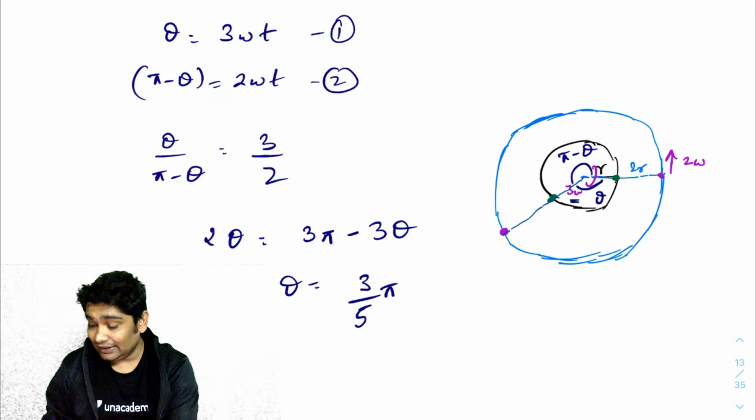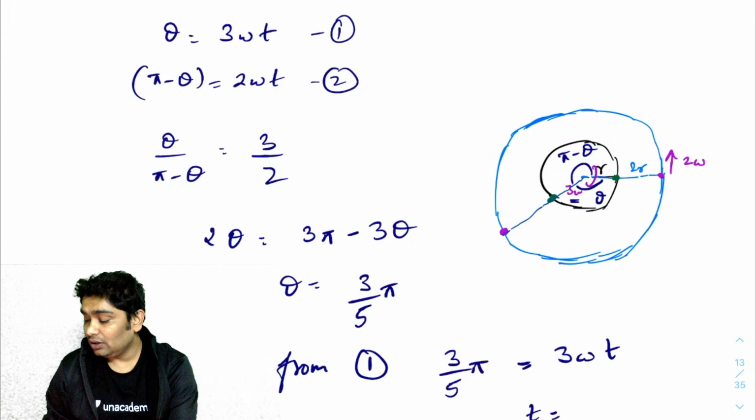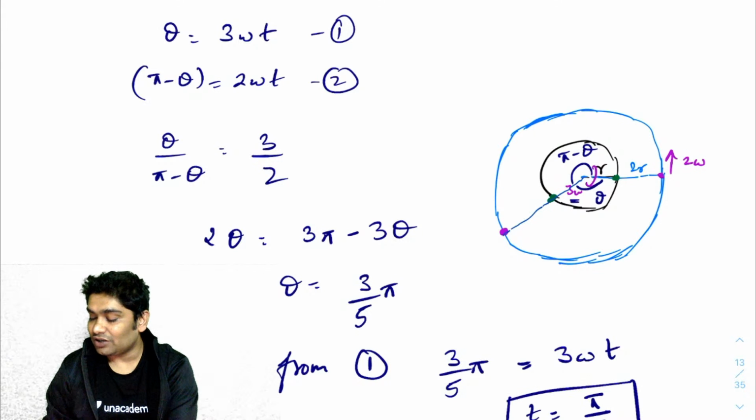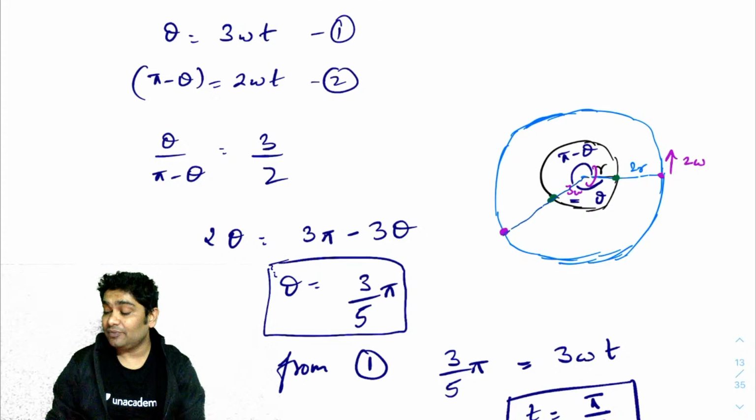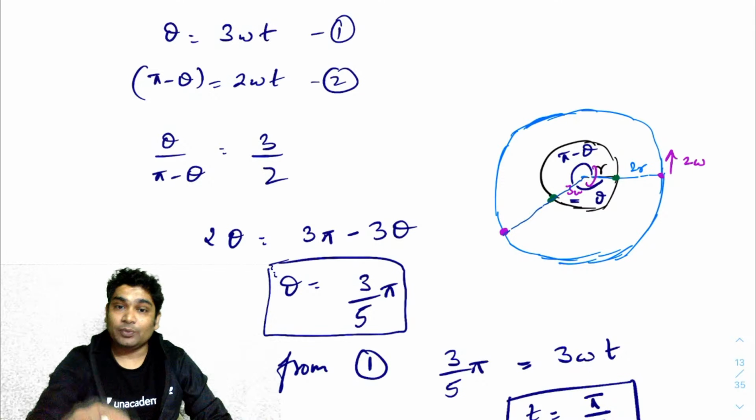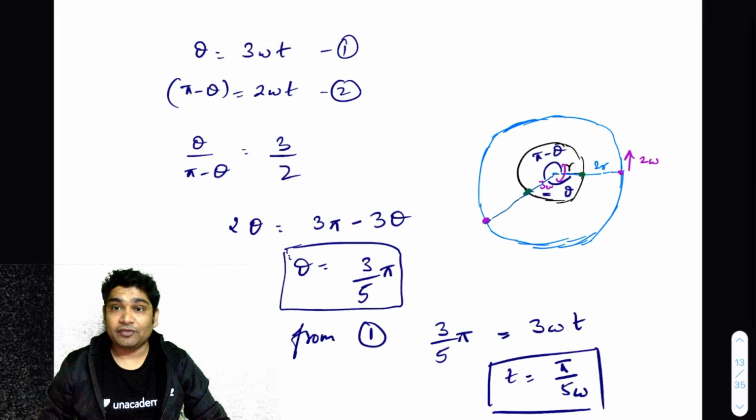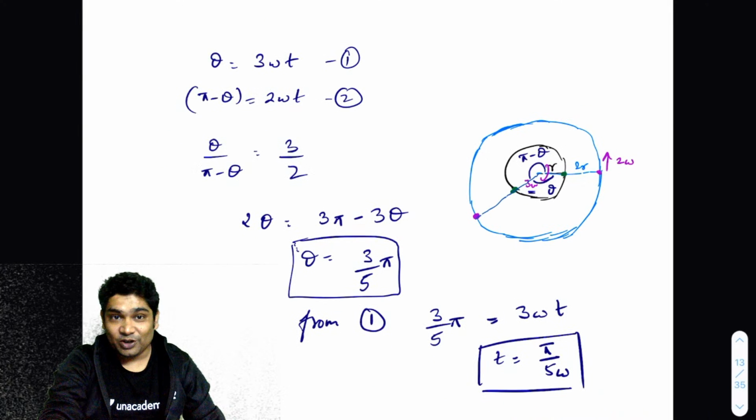And the time obviously, you can substitute the value in any one equation. From one, what you will get is 3 by 5 pi equal to 3 omega times t. So t will be pi over 5 omega. That will be your answer for time, and that is the location where they will meet, which is theta clockwise from their initial position. Okay, did you follow this, Meet? Let me know if you followed this solution. That is how you would have gone about it.